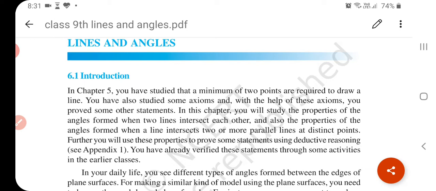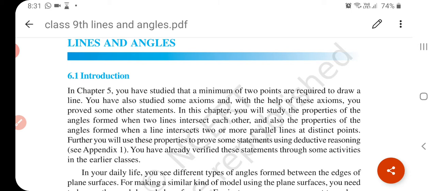Our chapter is going on lines and angles. In this chapter we have learned about geometry. What is a line, what are angles, and how many types of angles are there. Now we have learned about some theorems and some axioms. What is our first axiom?